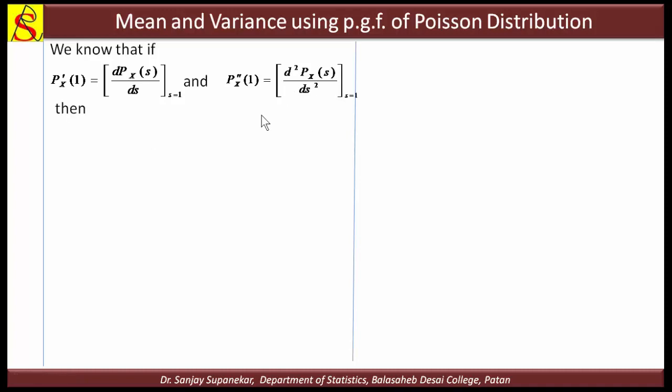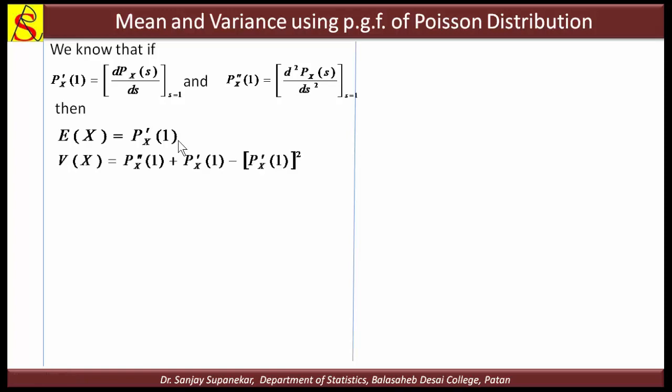Then we know that the mean of any distribution is nothing but P dash of 1, and the variance of any distribution is nothing but P double dash of 1 plus P dash of 1 minus P dash of 1 square.